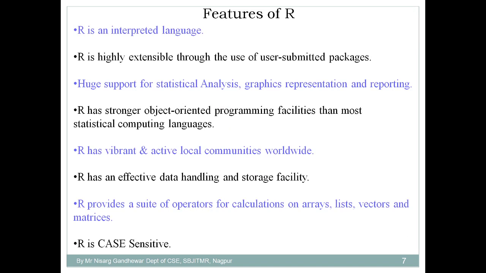Now let's discuss the features of R. R is an interpreted language. It's not a compiled language. It means you are not going to explicitly compile your program. R is highly extensible, as it provides a facility to add user submitted packages. It has huge support for statistical analysis and graphical representation. R has stronger object oriented programming facilities than other statistical computing languages. R has a vibrant and local community worldwide.